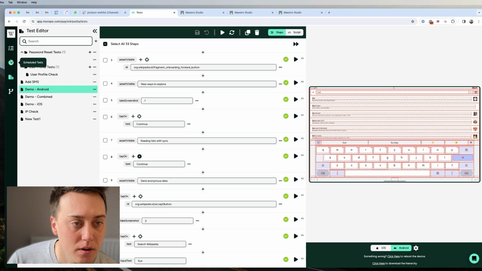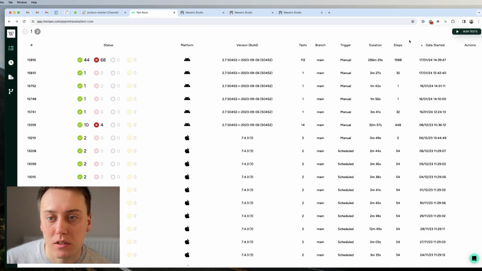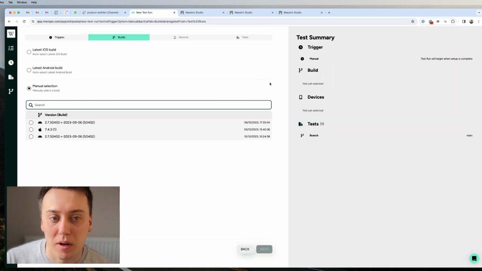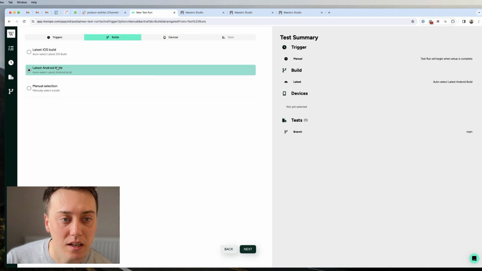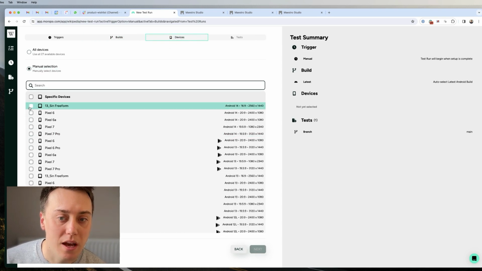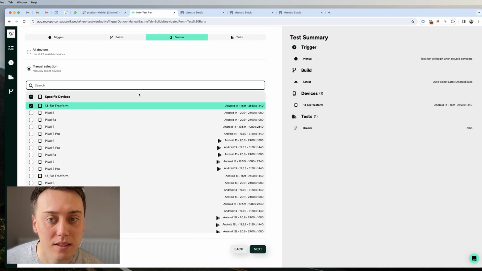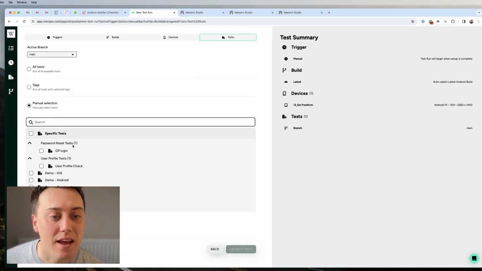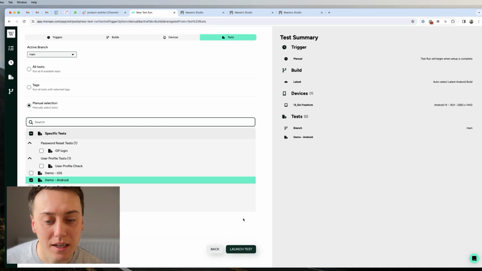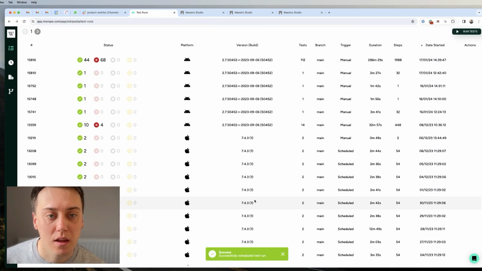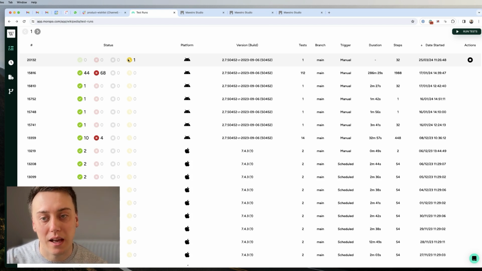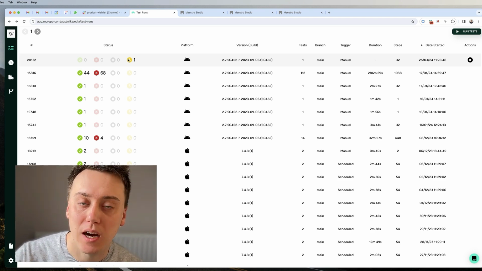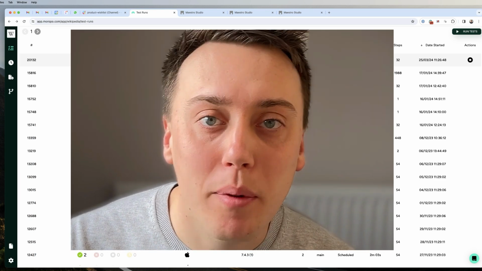Okay, fab. Now, if I wanted to go and run those tests as part of a CI/CD run, or in this case manually, what I can go and do is select my latest Android build, and then go and specify this particular tablet again, and go and run my demo test. That will then go and spin up an emulator in the cloud in that landscape form. And if we were hooking into GitHub or another CI platform, we could go and connect that up there as well.